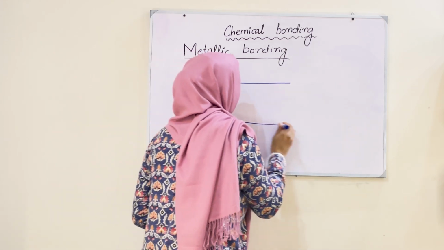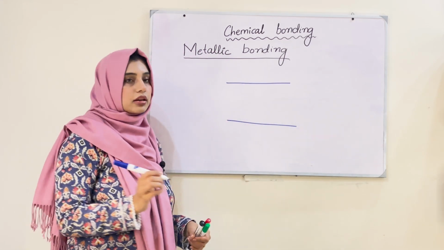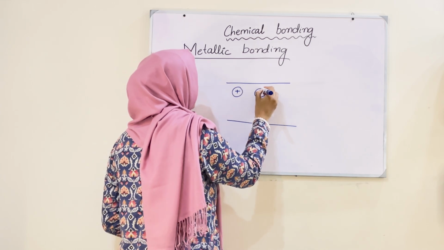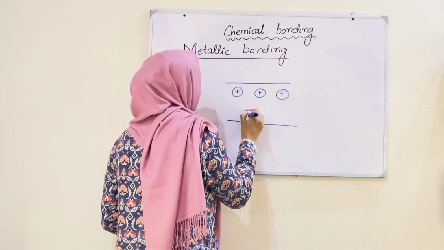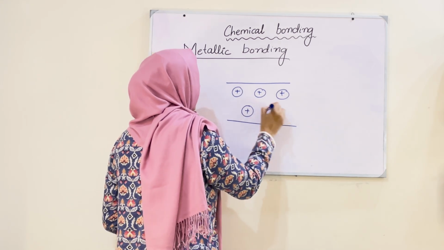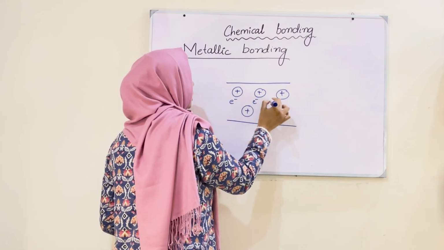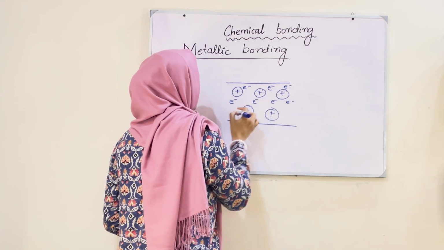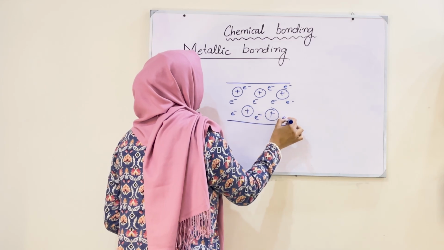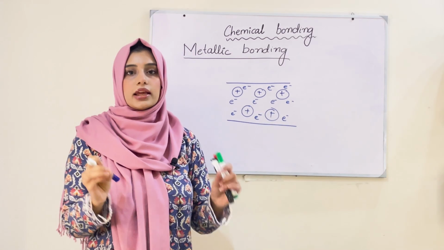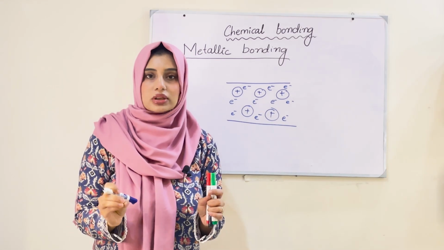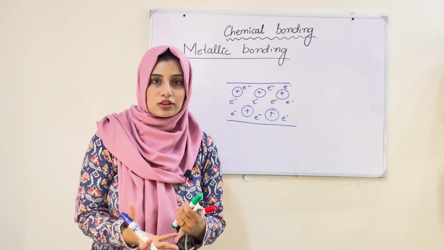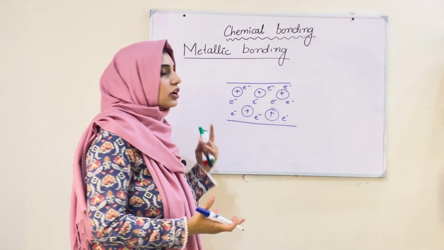is the surface of metal, and in metal, we know there are so many protons, and then we have sea of free electrons. First thing is, in metal, you have so many protons and you also have sea of electrons, delocalized electrons or a number of free electrons.